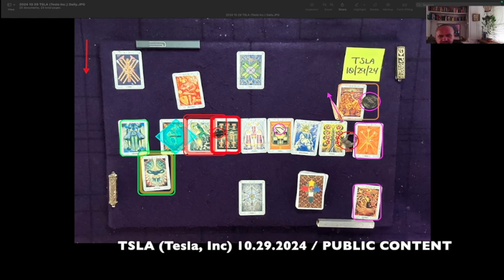It's not a high, the end of the day is not a high, but there's a notable move to the upside right at the close, and then that's followed by a sharp drop back down. And that's TSLA for October 29th, 2024.